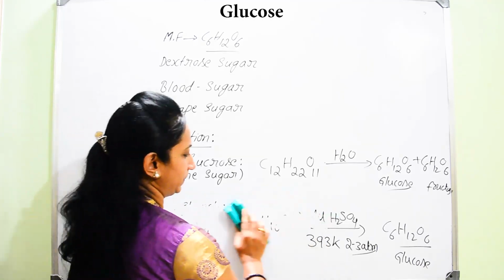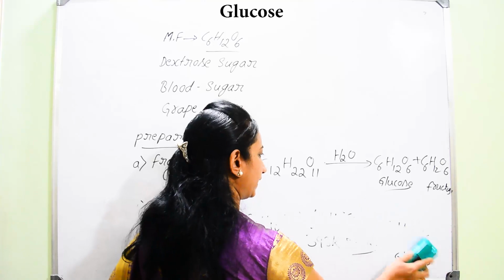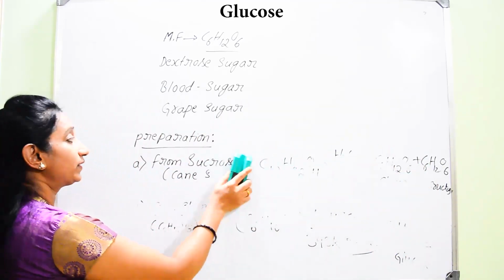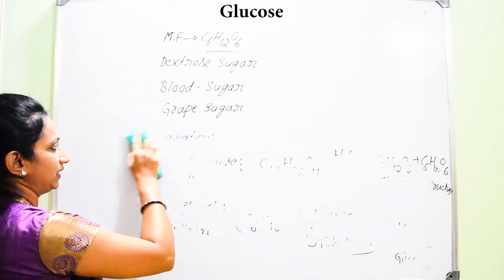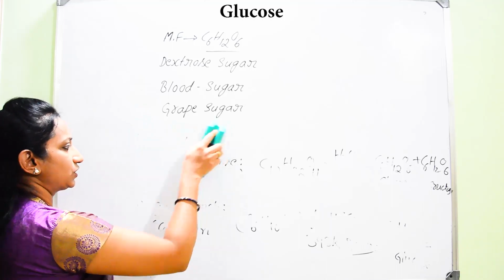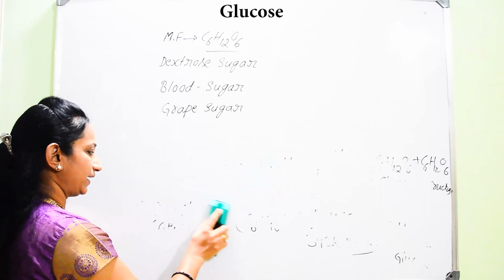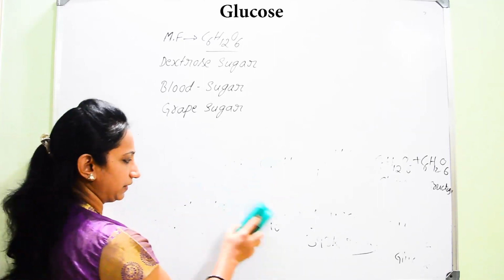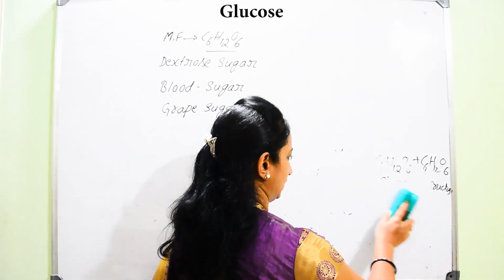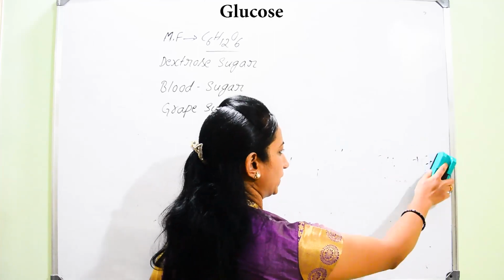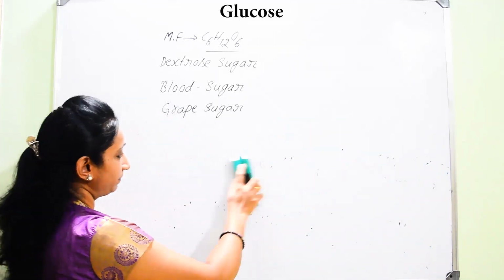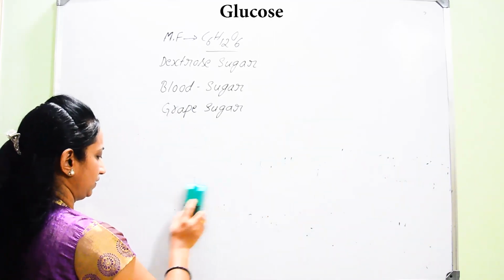Once you learn about preparations, now we can directly go for one of the important topics, that is elucidation of structure of glucose. So, we have to give one exact, specific, relevant structure for the glucose. For the first time, the open chain structure was given by the scientist named Fischer.